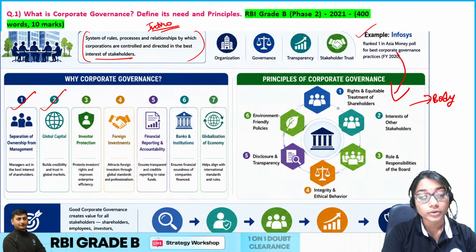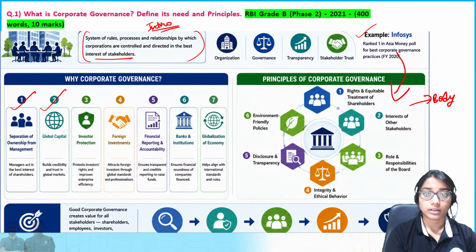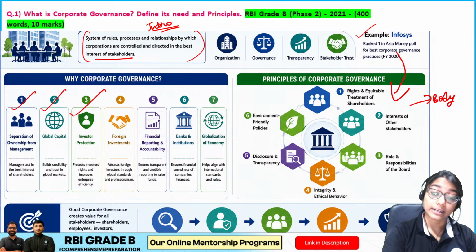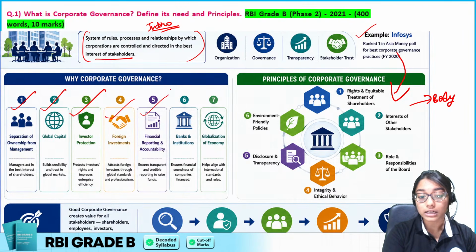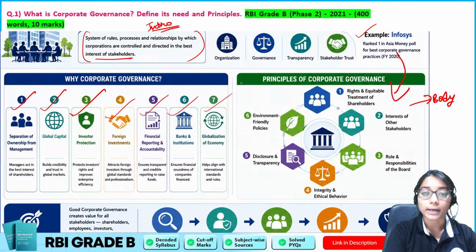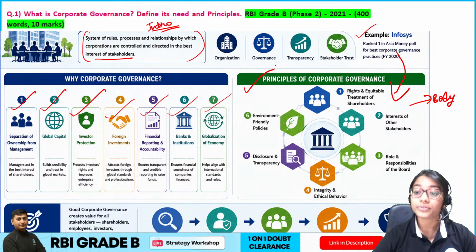Then, in terms of building credibility, public relations, and trust everywhere. Then investor protection: the shareholders and investors are putting their money in your company, and their rights must be protected, followed by foreign investments, accountability, banks, institutions, and globalization. Basically, this is my need part of it. Then I have to mention the principles, very essential for this answer.